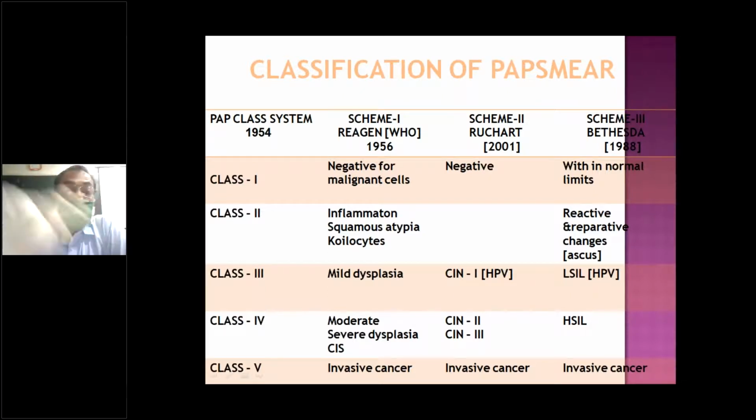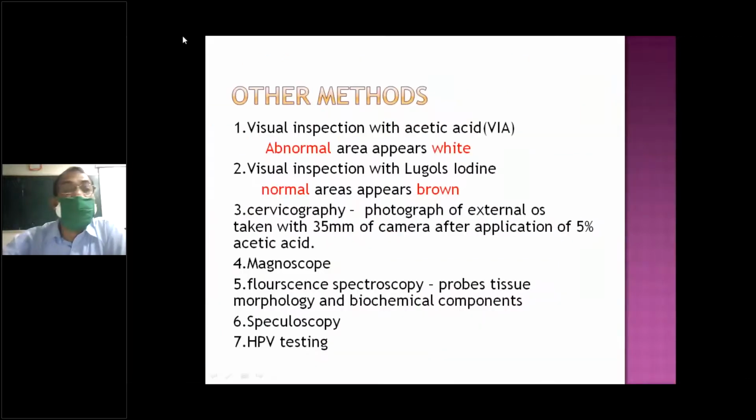So pap smear, that is again class 1, class 2, class 3, depending upon the cytological morphological changes. WHO again, it is CIN 1, CIN 2, CIN 3 and reactive. I'll tell you next time when you'll call CIN 1, when you'll call CIN 2, when you'll see carcinoma. High SIL and all this. So high SIL and low SIL as per the Bethesda system of classification, it is high SIL and low SIL.